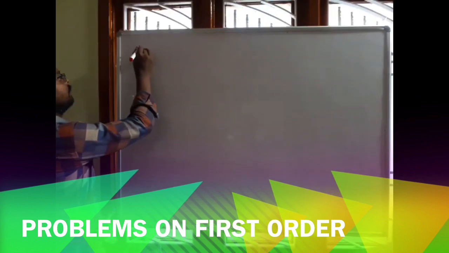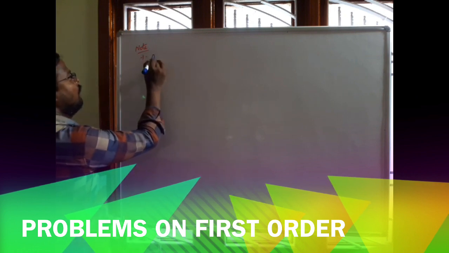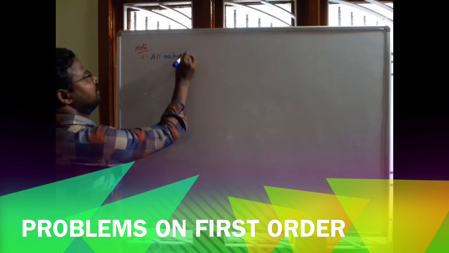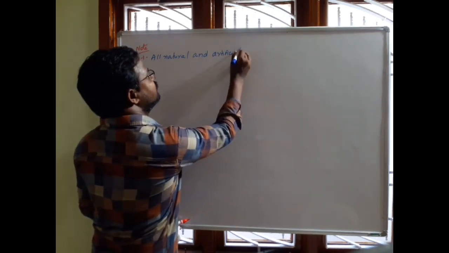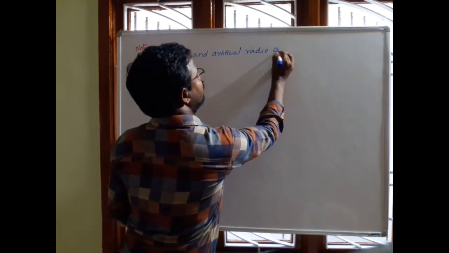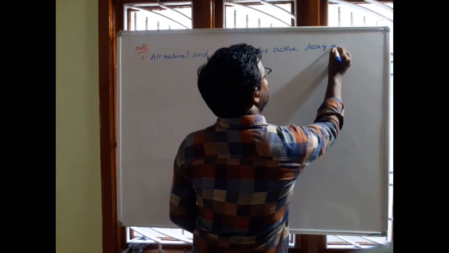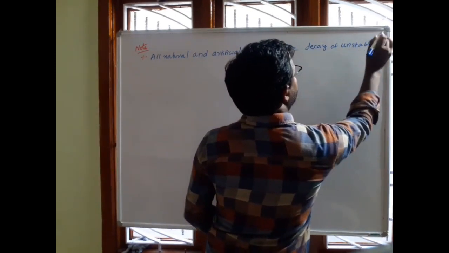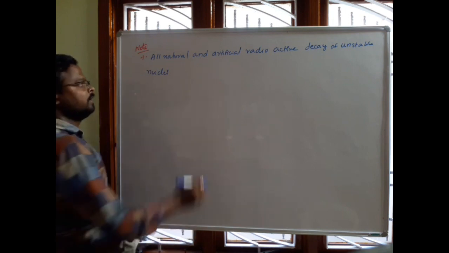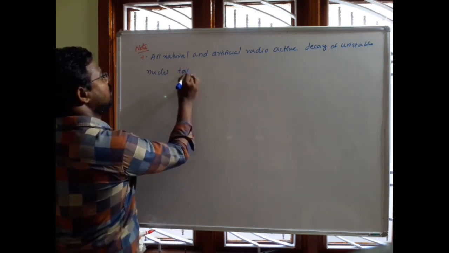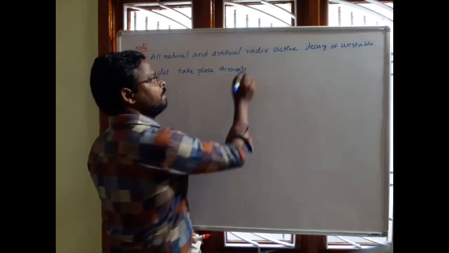First note point: all natural, unnatural and artificial radioactive decay of unstable nuclei take place through first order kinetics.